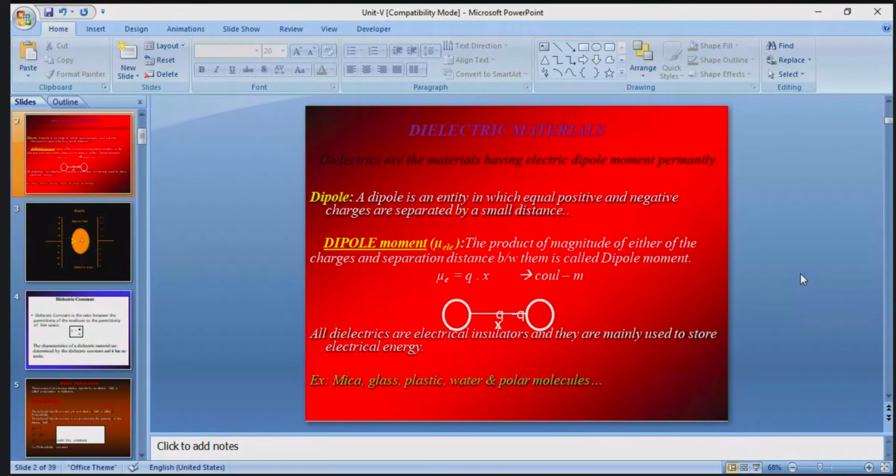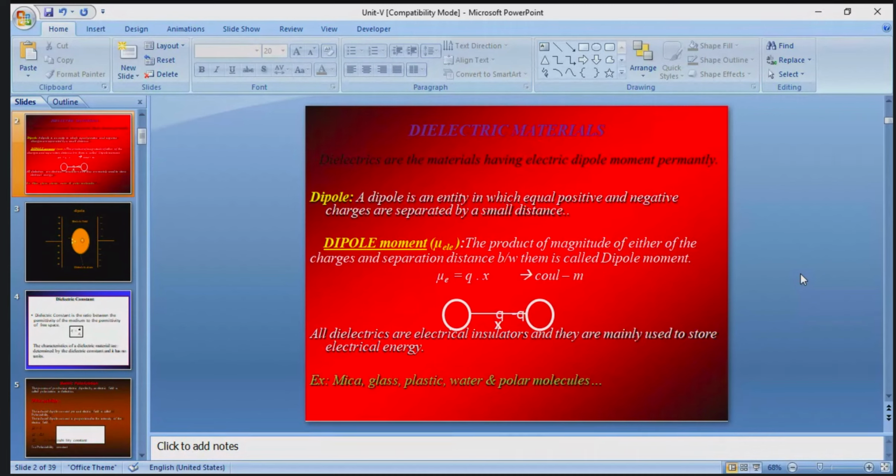Next, dipole moment. Again, these basic definitions are repeated in magnetic materials also. What is the magnetic dipole? What is the magnetic dipole moment? What is the magnetic susceptibility? Based on the magnetic flux density, many definitions are repeated there.